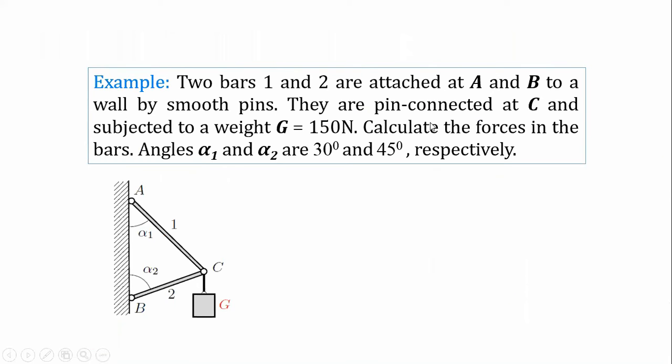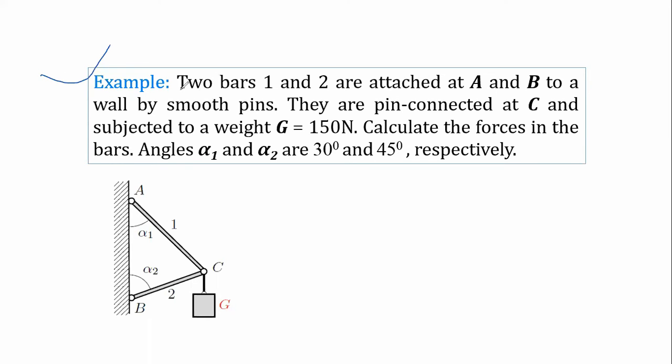Now please solve this question. This is the last question of this lecture on equilibrium of a point. From the next class we will discuss the chapter equilibrium of rigid body. So I'm going to read this problem.